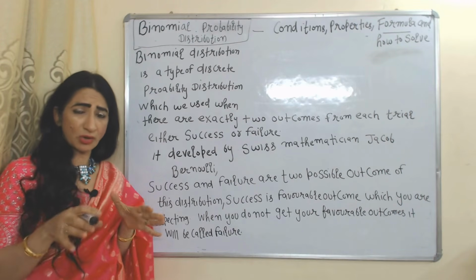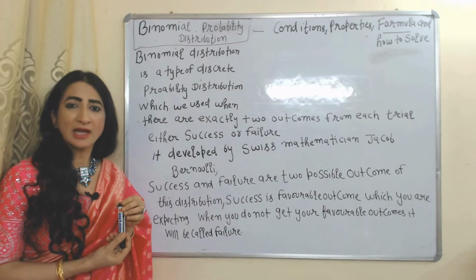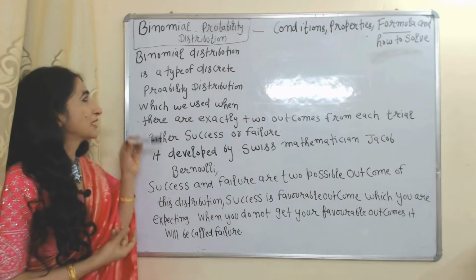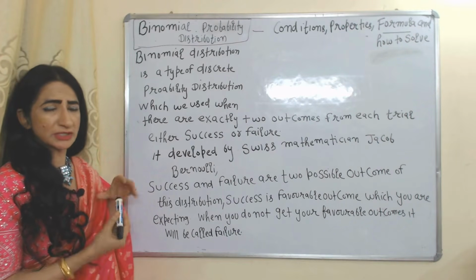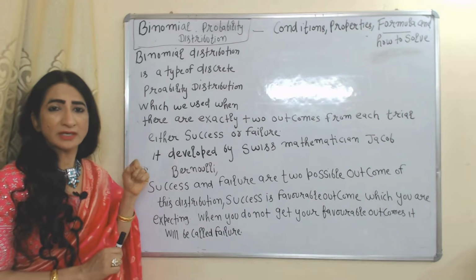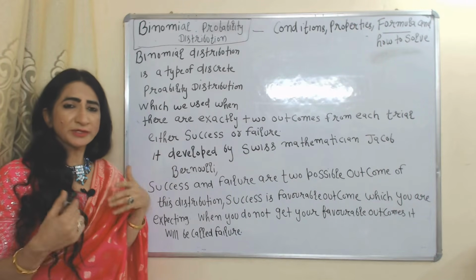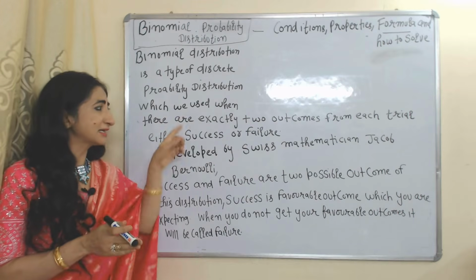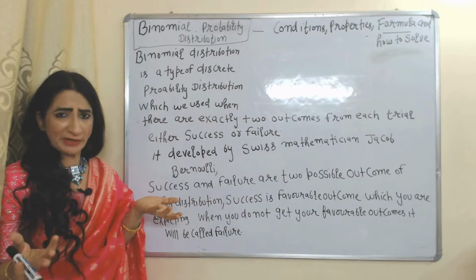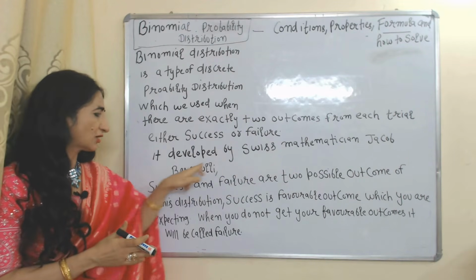Today we are going to talk about conditions, properties, formula and how to solve binomial probability distribution. Binomial probability distribution is a type of discrete probability distribution which we can use when there are exactly two outcomes from each trial, either success or failure. And this distribution was developed by Swiss mathematician Jacob Bernoulli.